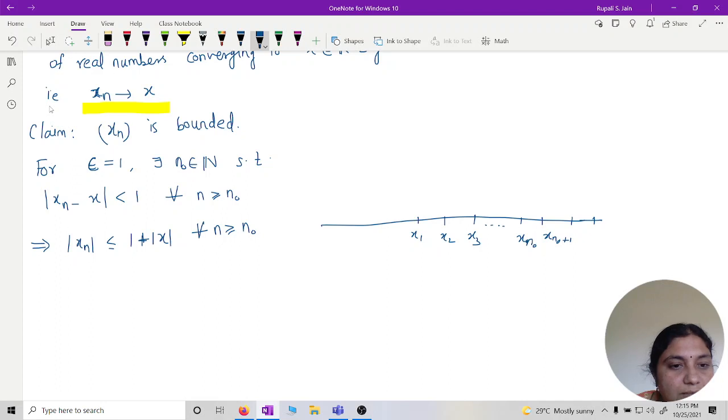So mod of xn is less than or equal to 1 plus mod x for all n greater than or equal to n0. So how can I prove that mod of xn is less than or equal to m?